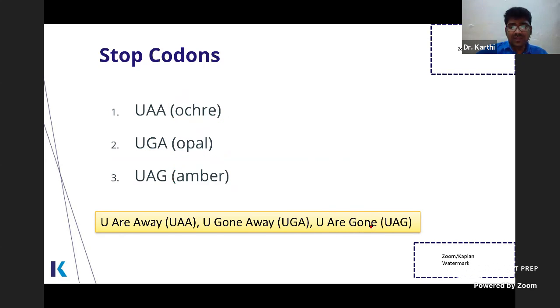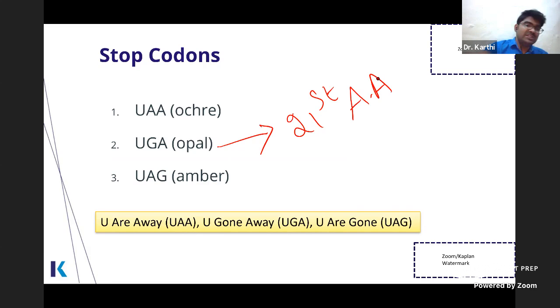Out of these, which codon codes for selenocysteine? The answer is UGA. Selenocysteine is the 21st amino acid, which is coded by a stop codon, UGA.